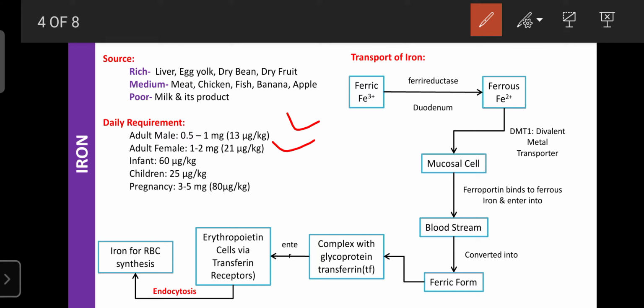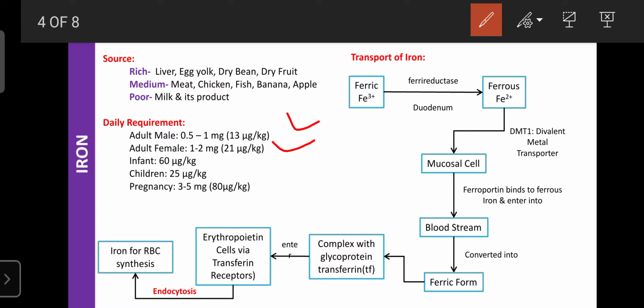During pregnancy in women, the daily requirement should be 3 to 5 mg, or 80 microgram per kg. Because when a new body is developing in the womb, the developing womb requires more and more oxygen, more RBC, and more protein. That's why during pregnancy the iron supplement should be administered at 3 to 5 mg, or 80 microgram per kg. Only then does the baby become mature and healthy. Otherwise the baby will suffer various kinds of disorders due to deficient development of the organs.